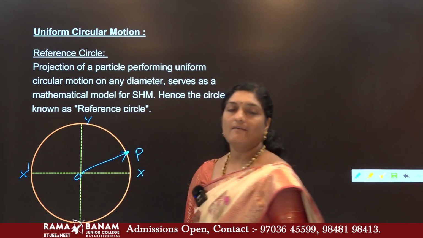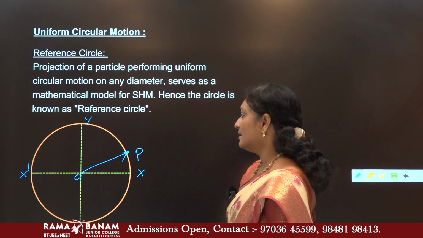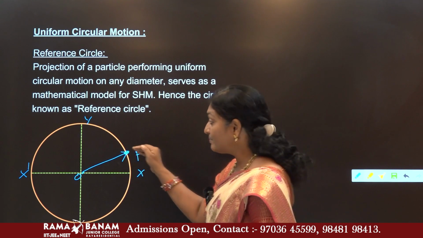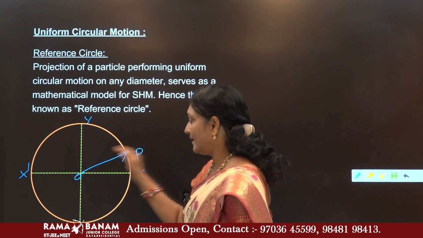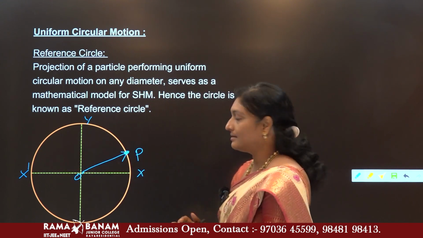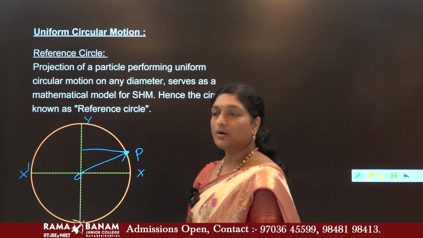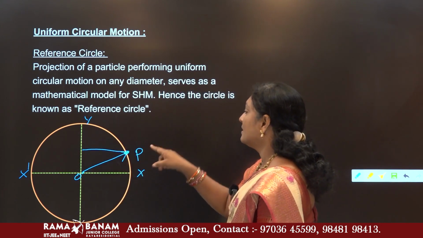They both behave as diameters of the circle. So what does a reference circle mean? This particle is projected on a diameter, either the vertical axis or the horizontal axis. What is a reference circle?